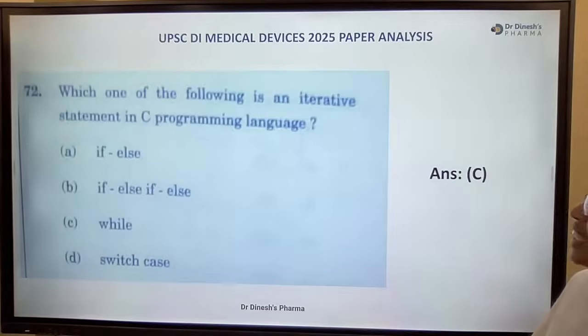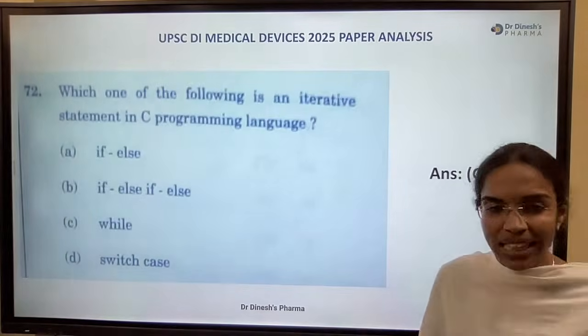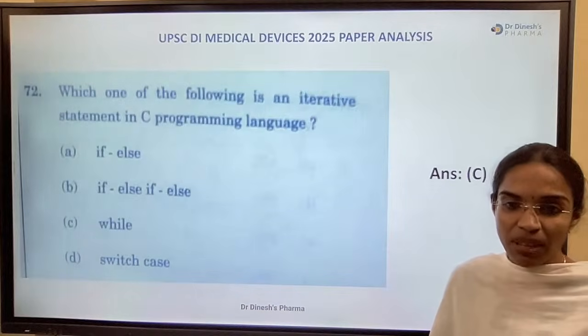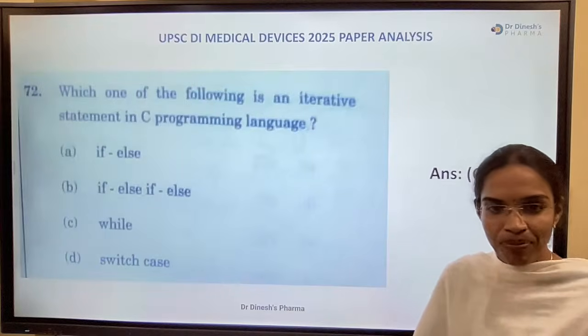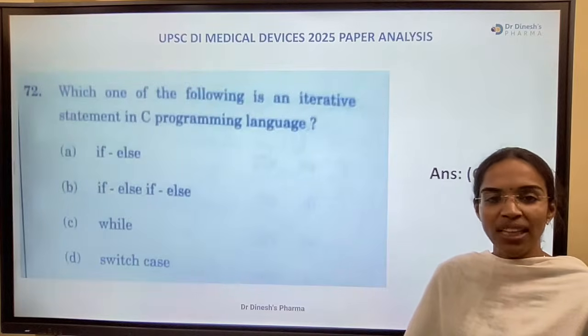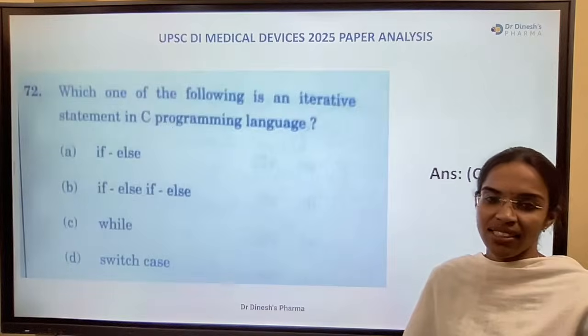Which one of the following is an iterative statement in C programming language? What's the right answer for this question? Which one of the following is an iterative statement?